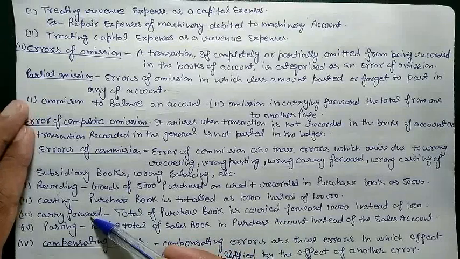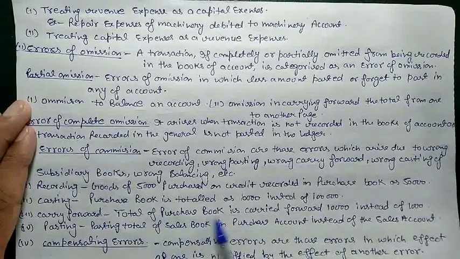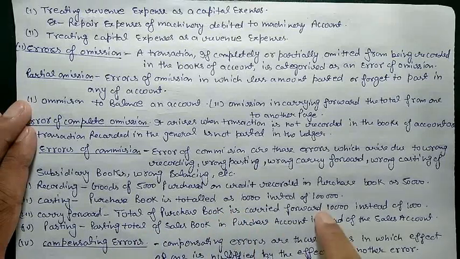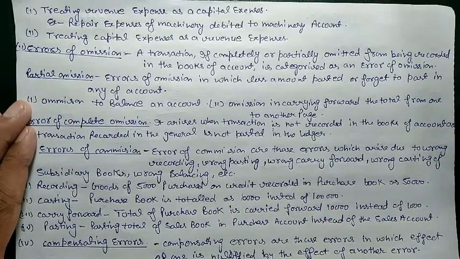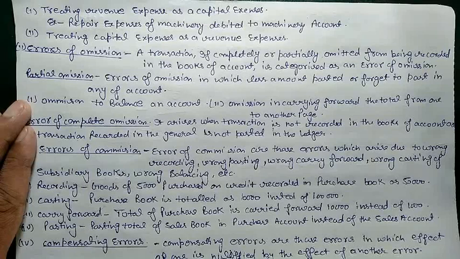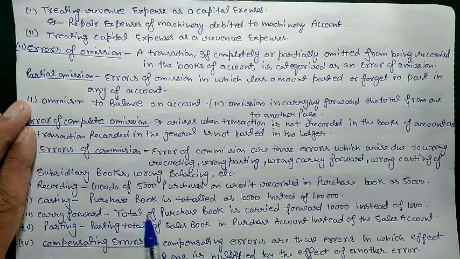Next is carry forward that I told. The total of the purchase book is carried forward as 10,000 instead of 1,000. In this case, when we are totaling the purchase book balance, we total it as 1,000. But when we put that on the next page, we posted it as 10,000. So this is the carry forward error. On moving from one page to another page, we increase the balance by 9,000, so it will make a difference of 9,000. So these are the errors that we find in the carry forward of our balance.